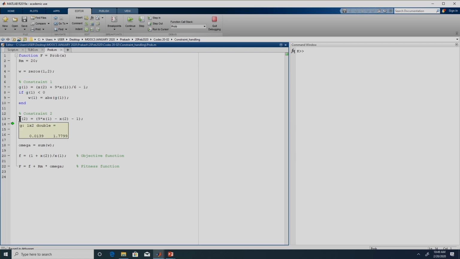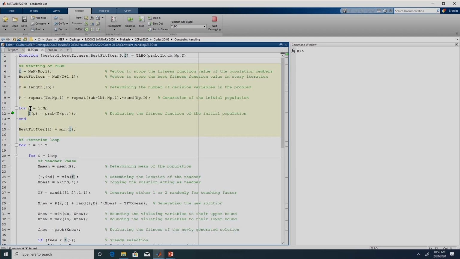In this case, G of 2 is also greater than 0, so it will again not get inside this if condition. W will still be 0, because W1 was not calculated and W2 was also not calculated, as the solution satisfied both the constraints. So omega is equal to 0, and the objective function f is 5.3853. The fitness function will also be 5.3853 because omega is 0. So the randomly generated solution is also a feasible solution here. The fitness function of the first solution has been calculated.